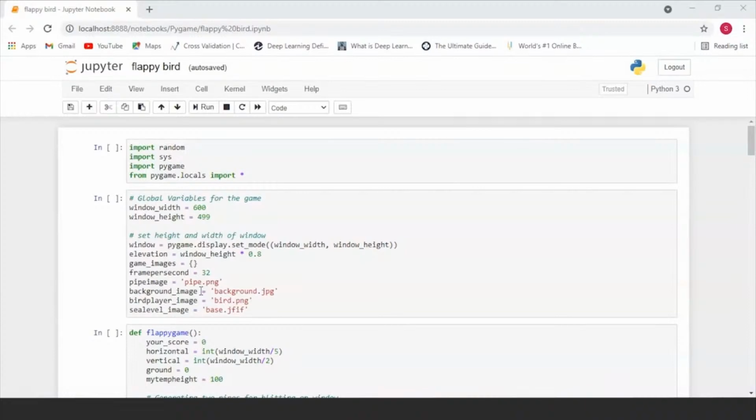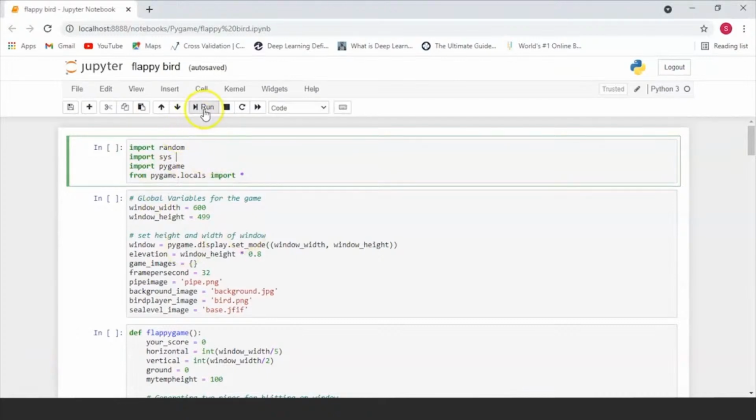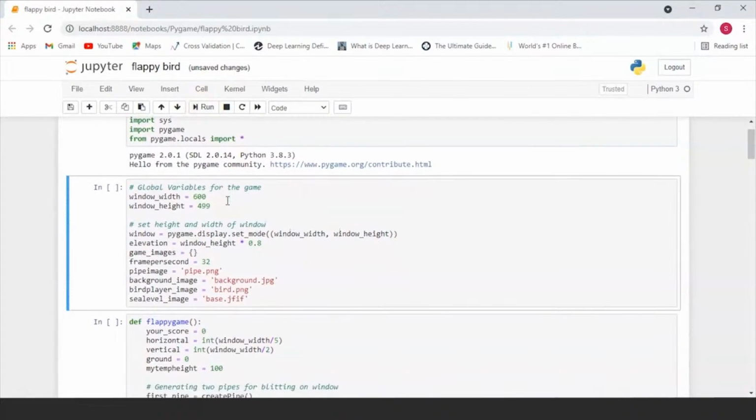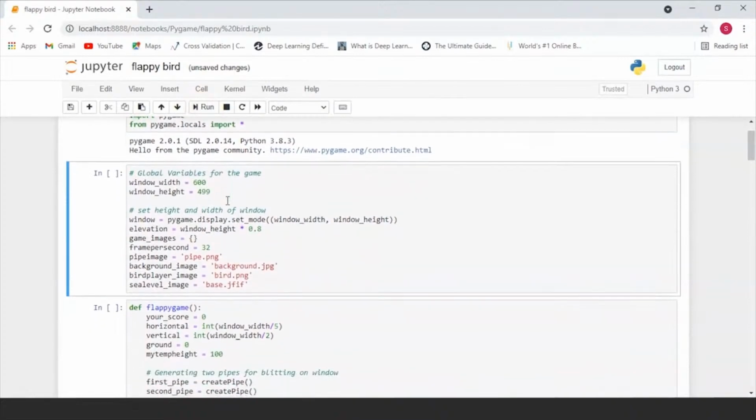So the first thing that you're going to need is to call all of your required modules. So over here, we have imported the random and the sys module. We've imported the Pygame module. And we've also imported all the modules which are present in pygame.locals. So let's run this so all the modules get imported into our program. There we go. Now all of our Pygame modules have been imported.